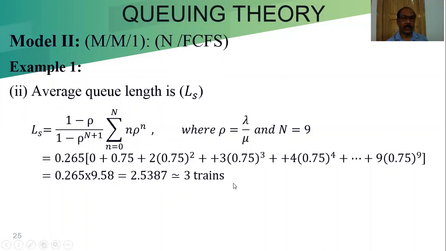That is, the average queue length is 3 trains. And if we find the LQ, it is LS minus lambda by mu. Lambda by mu is 0.75, so if we subtract 0.75, we will get the LQ.